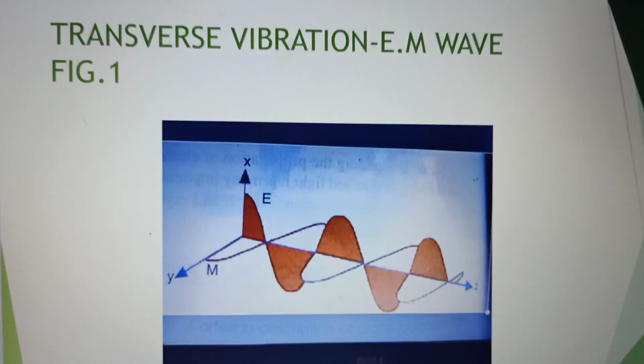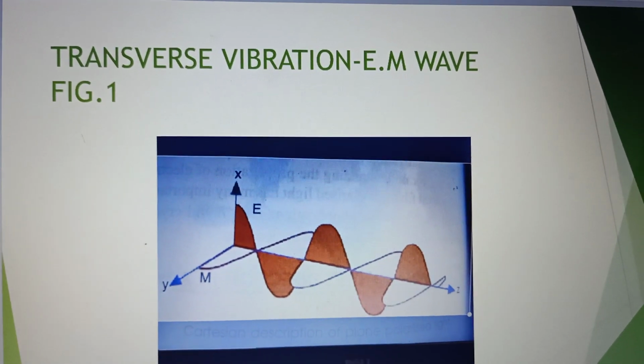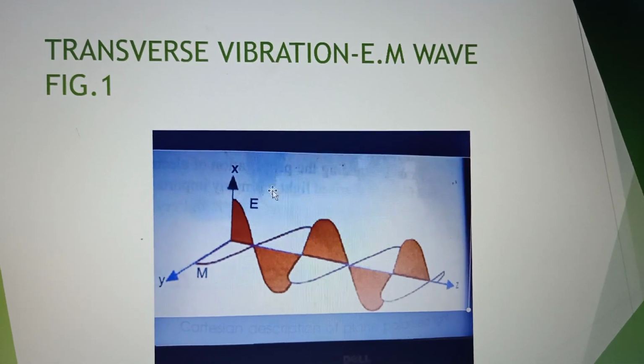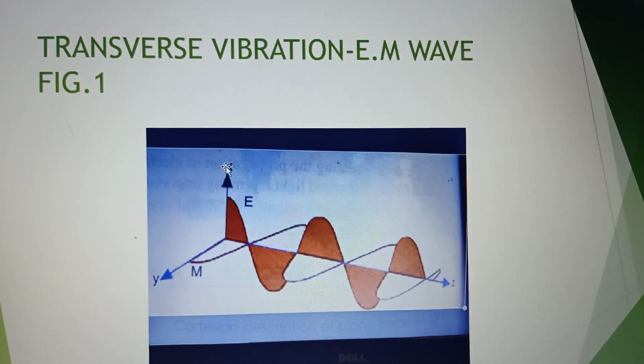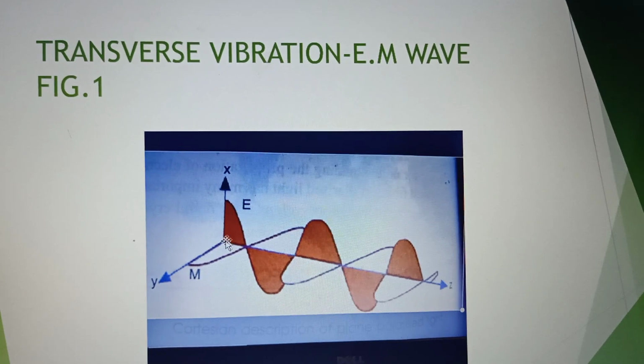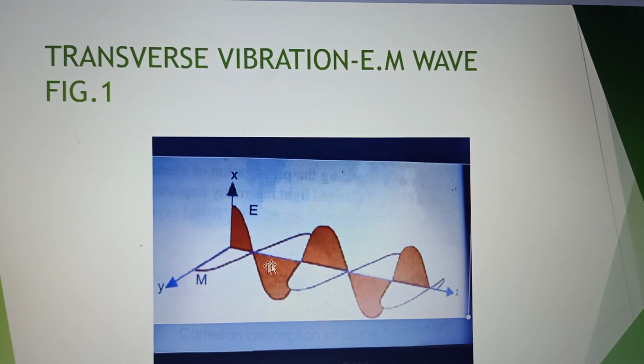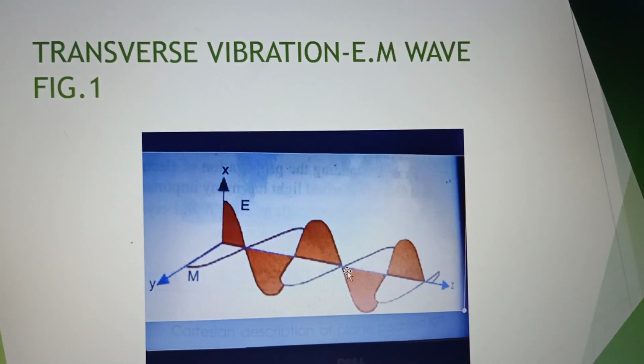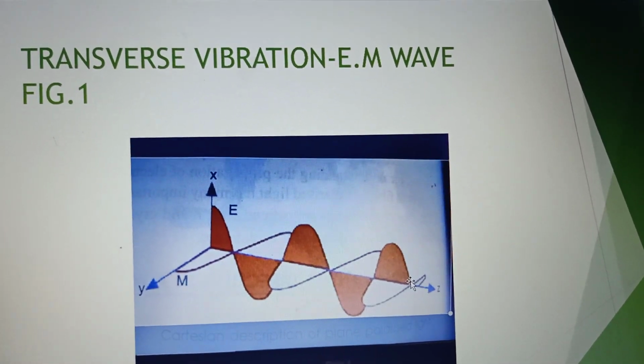So in this diagram we can see that the electric field vector E is along x direction and magnetic field vector M is along y direction and the ray is traveling along x direction.